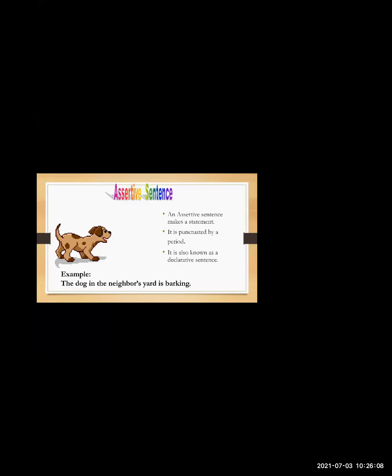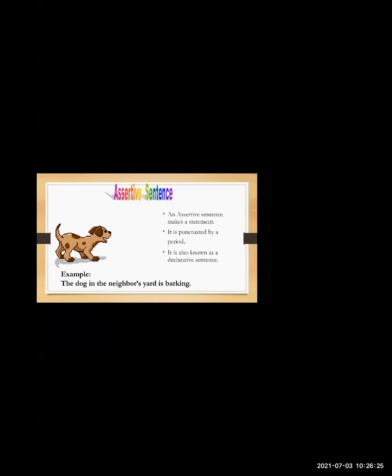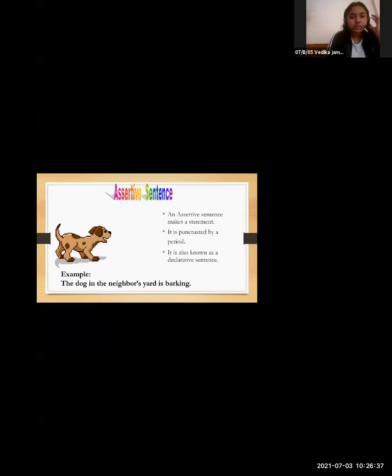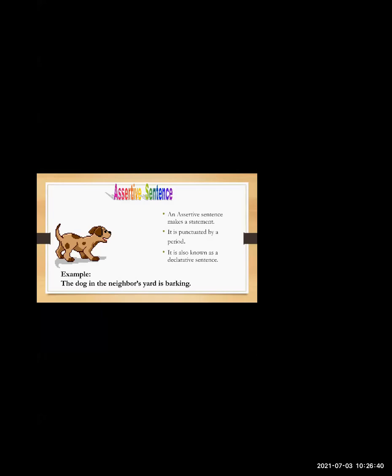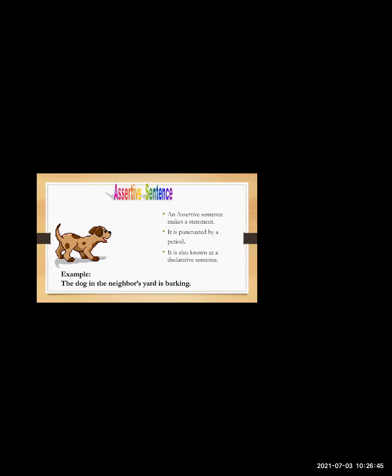Now in this sentence, I want Vedika. Yes, teacher. Yes, Vedika. Can you tell me what is the subject and predicate in the sentence? Subject is the dog and the predicate is barking. No. The entire thing becomes a predicate. So is barking in the neighbor's yard becomes the predicate. Because what is the dog doing? Where is he? He is barking in the neighbor's yard. Okay. Understood? Did you all understand what are assertive sentences? It is a simple sentence which makes a fact or a statement.